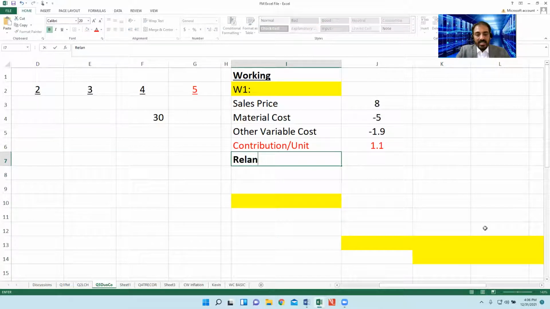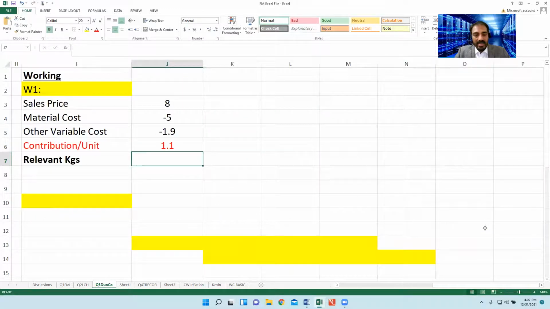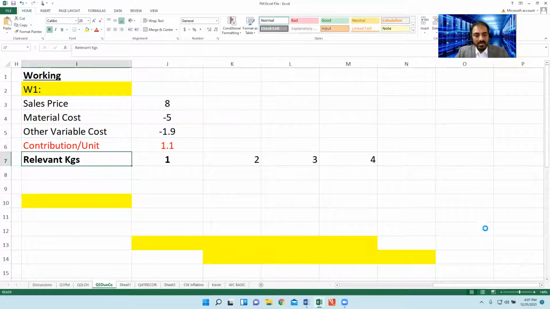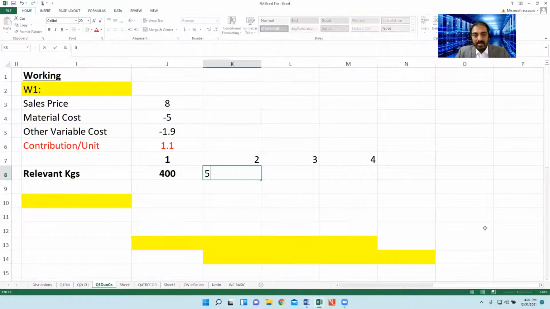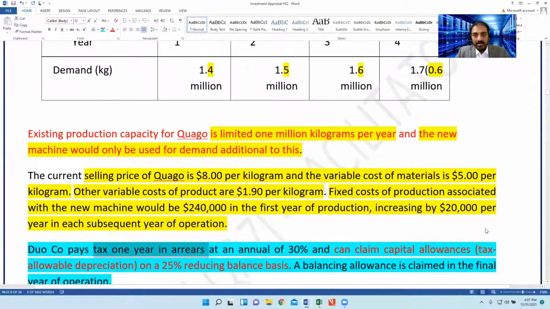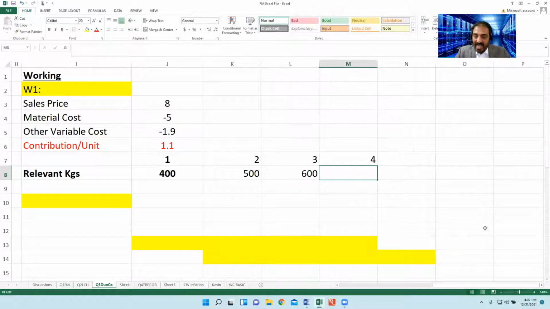You will mention the relevant kgs for years 1, 2, 3, 4: 400, 500, 600, and year 4 is 600 as well.